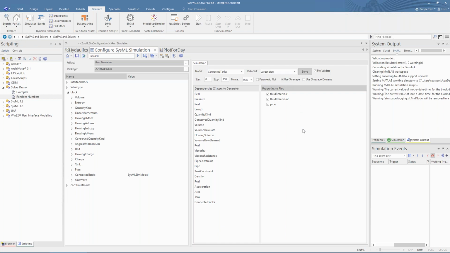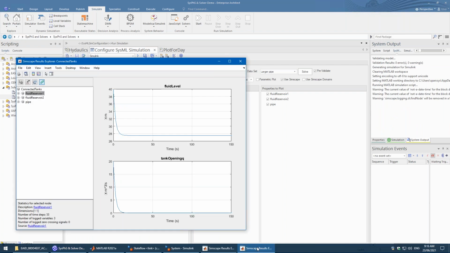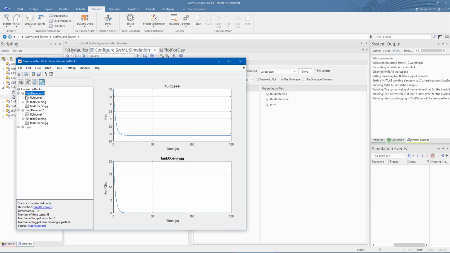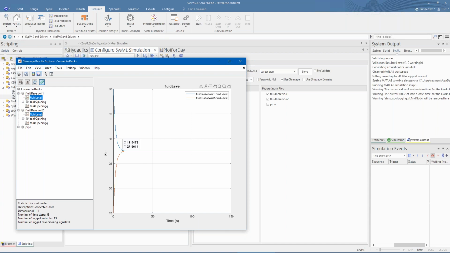Next, we'll run with a different data set, which will override any default initial values on the elements or blocks and use the values specified here. You can see that if we specify a larger diameter pipe, then the water pressure and heights equalize much quicker than with the narrower pipe.